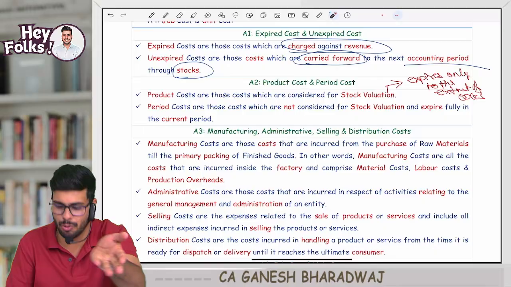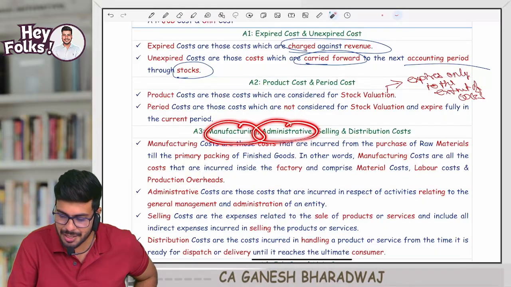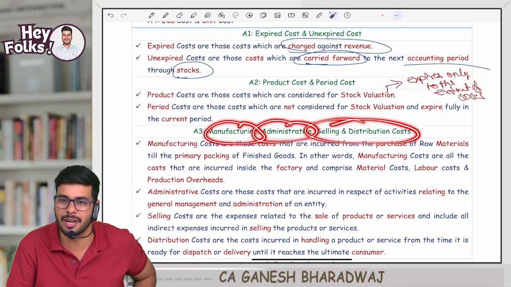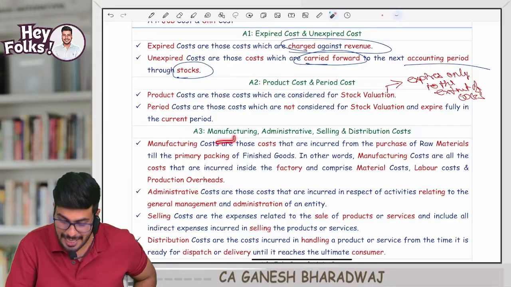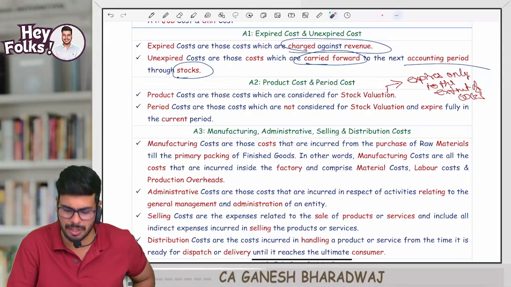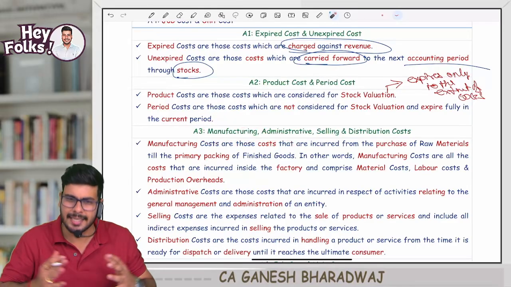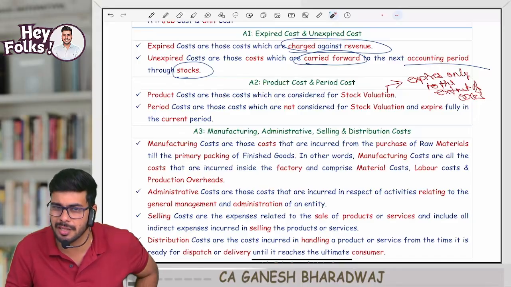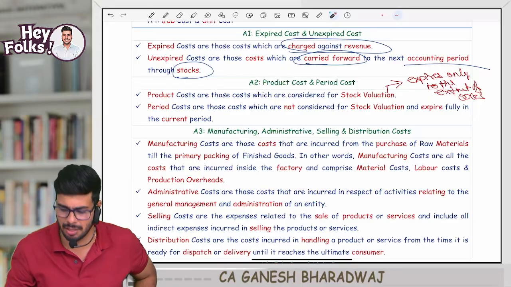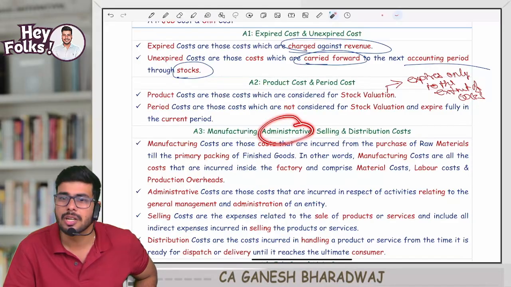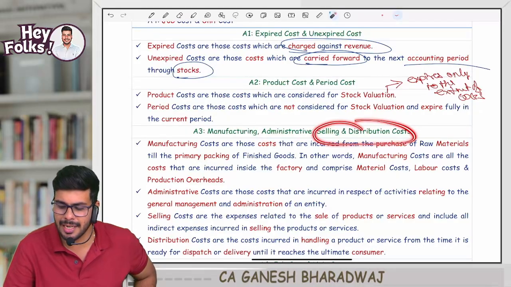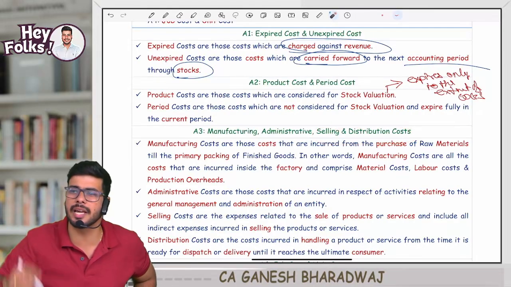Just now I told you manufacturing, administrative, selling and distribution. Clear with this, guys? Inside manufacturing there are different types of costs. Predominantly in manufacturing, there are multiple types of costs. What do you mean by manufacturing cost? Cost incurred inside a factory, that's all. Administrative costs are costs incurred in the corporate office. Selling and distribution costs are incurred in your sales area, sales depot.